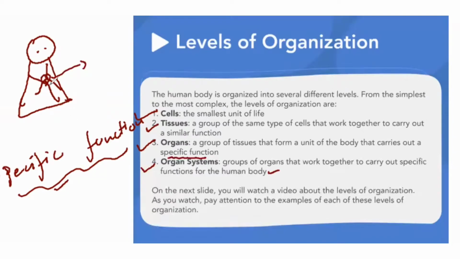For example, this is a cardiac system and these are, maybe I'm making small pipes. These are the breathing pipes, okay? So this function and cardiac function.